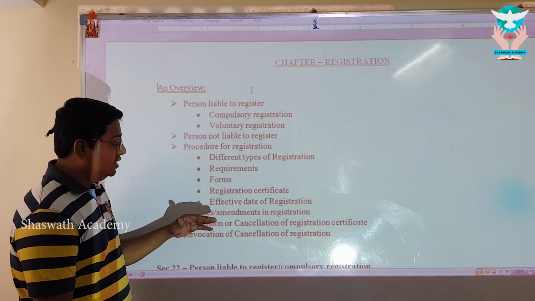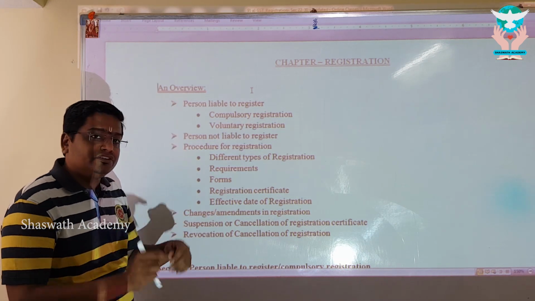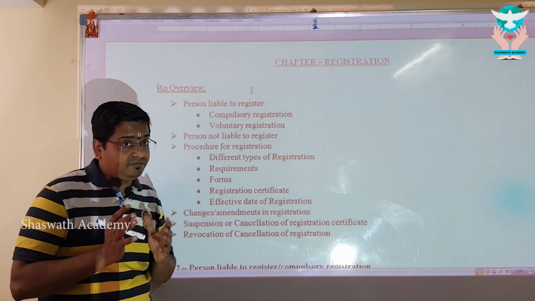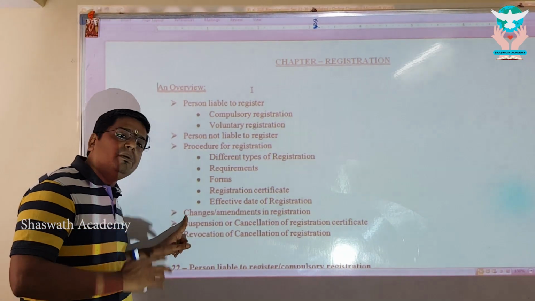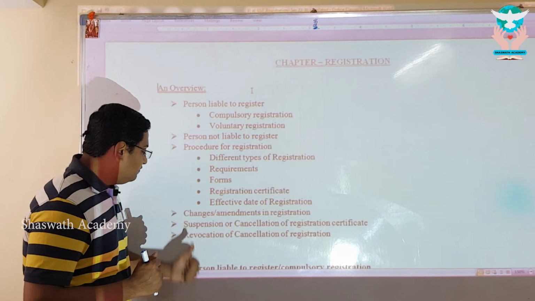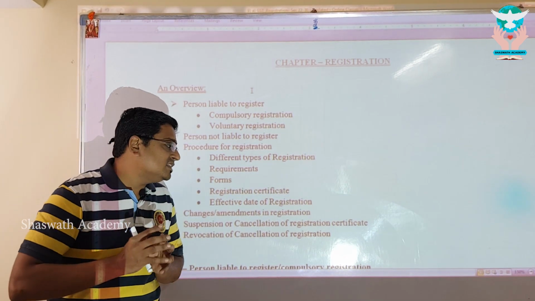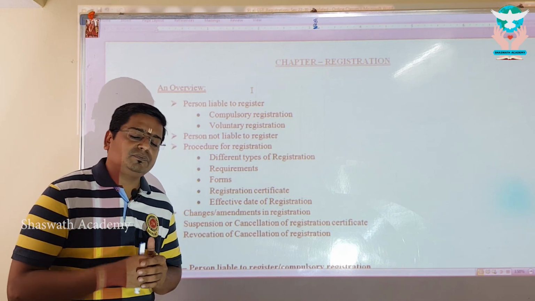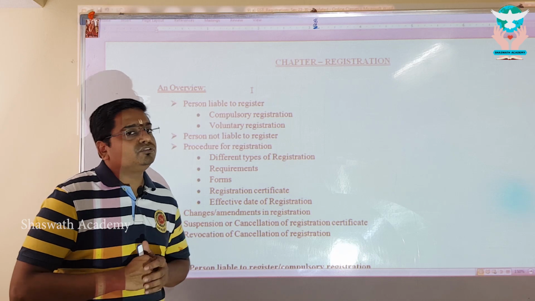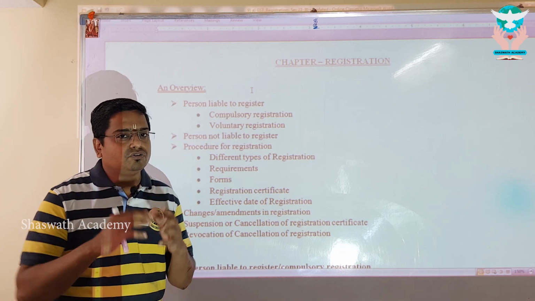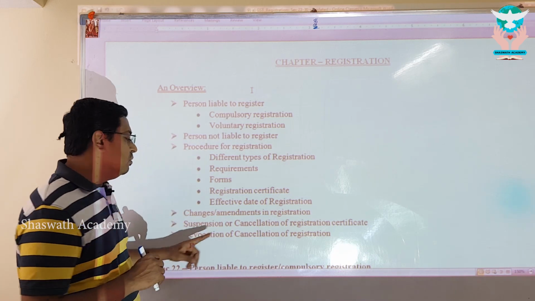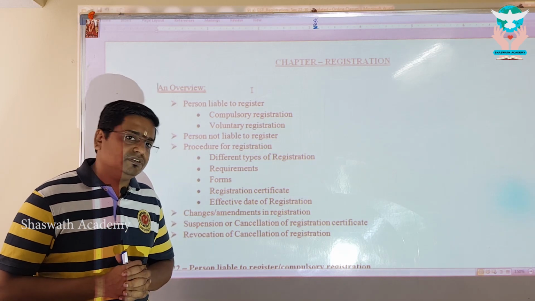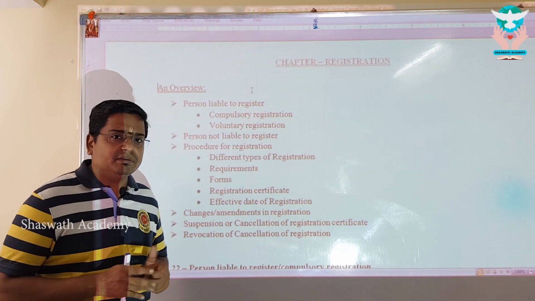So this forms the registration criteria, and then we will discuss the changes in such registration. Once we complete this, we will have the registration certificate in hand virtually. If any amendments take place, we will look into changes and amendments in the registration certificate, followed by suspension or cancellation of the registration certificate. On what grounds there can be a suspension or cancellation, and if it is done without giving the principle of natural justice or opportunity of being heard, how to go about revocation of the cancellation. These are the areas we are looking forward to, right my dear brothers and sisters?